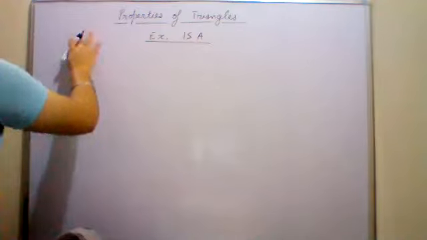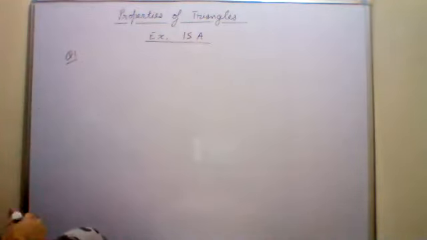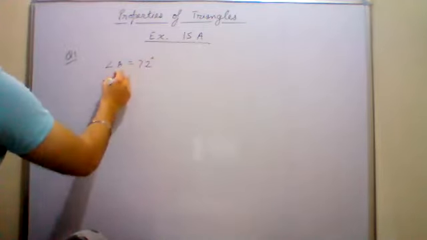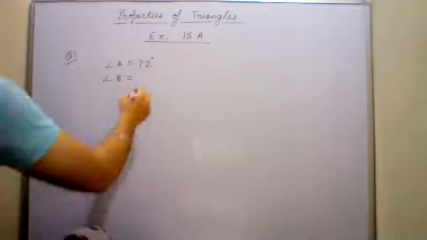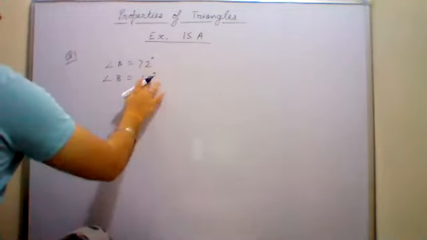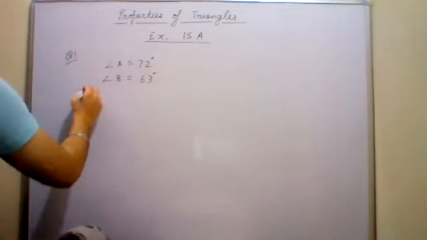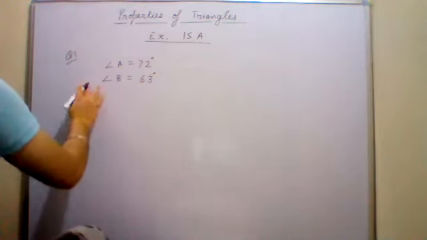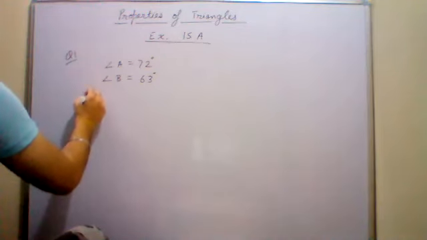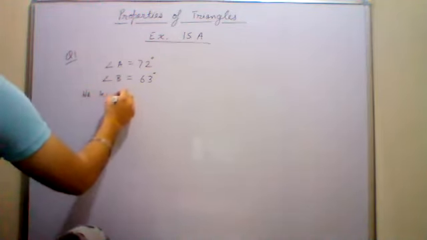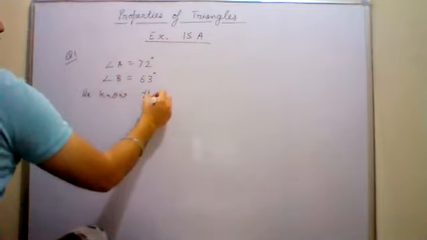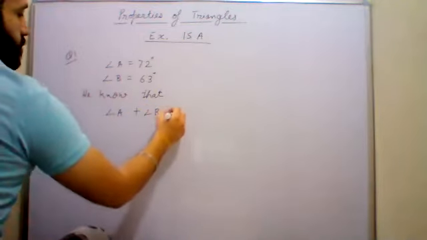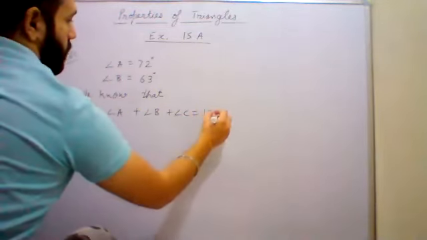Question number 1. The question says there is a triangle ABC in which angle A is equal to 72 degrees, angle B is equal to 63 degrees. You have to find the measure of angle C. So you will write, we know that angle A plus angle B plus angle C is equal to 180 degrees.